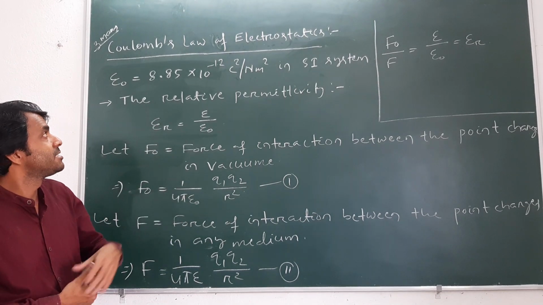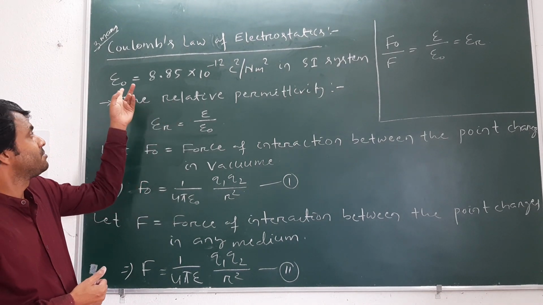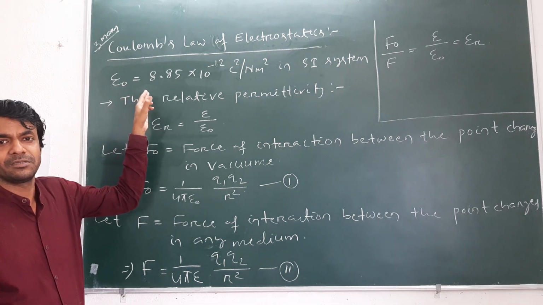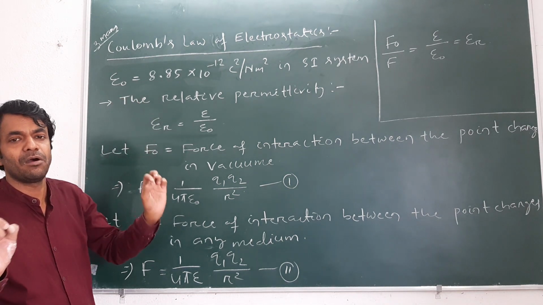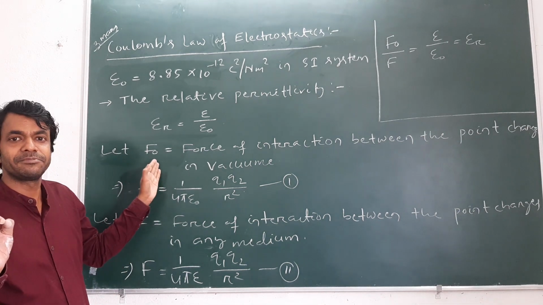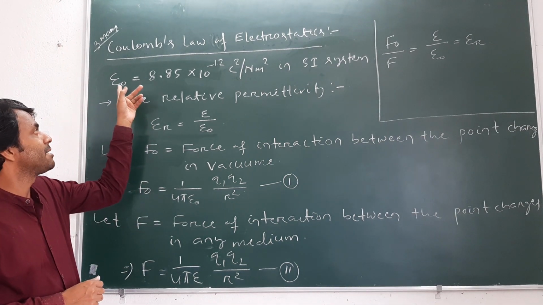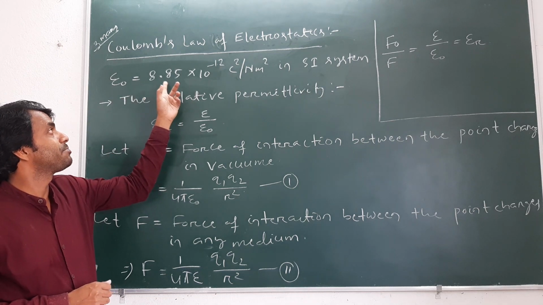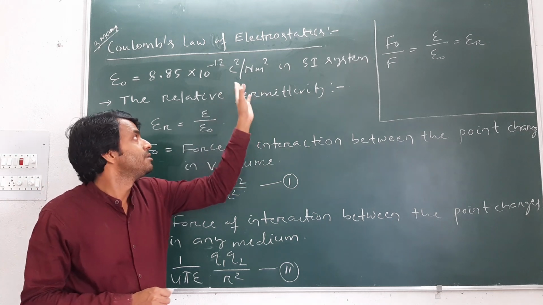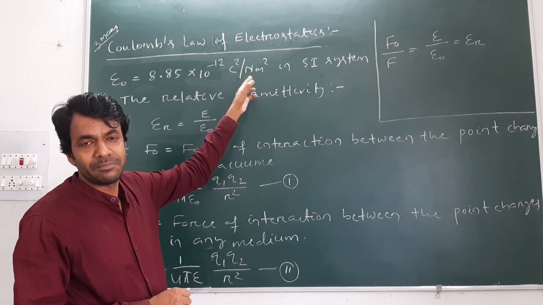Okay, next, in the same Coulomb's law, remember epsilon naught is the permittivity of vacuum and epsilon is the permittivity of the medium. The value of epsilon naught is equal to 8.85 into 10 to the power minus 12 Coulomb square per Newton meter square.